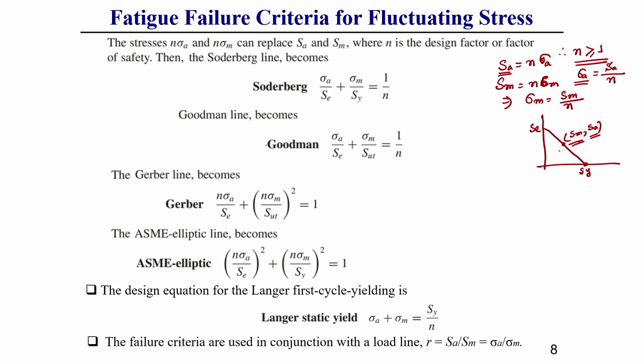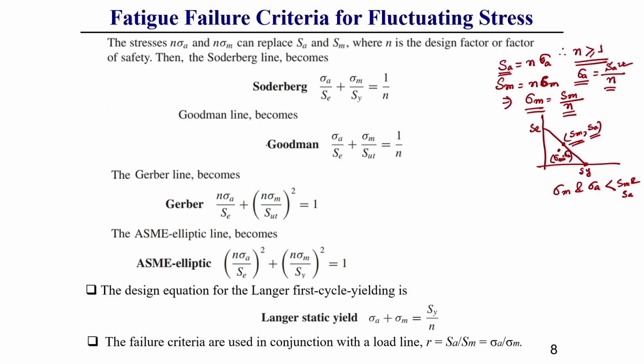So our stress value should be inside this line. Inside this line means sigma m and sigma a are less than SM and SA respectively. So always keep in mind, sigma m is equal to SM by factor of safety, and sigma a is equal to SA by factor of safety.